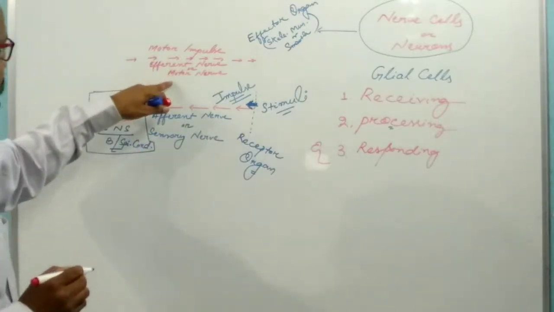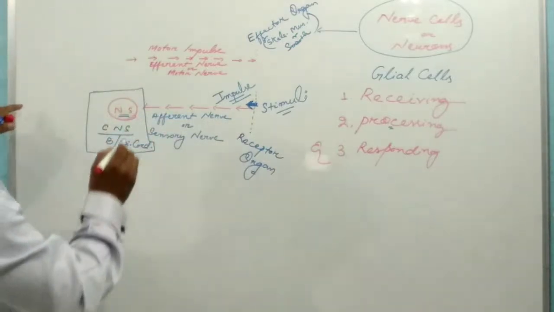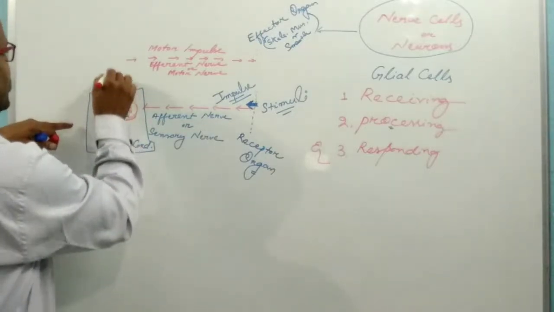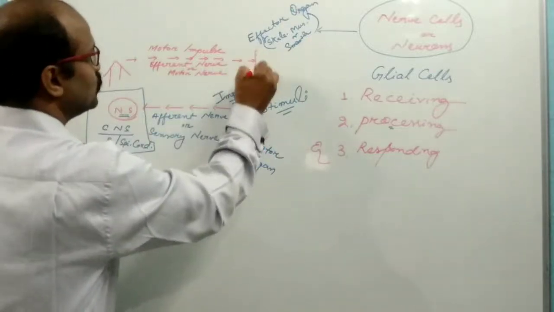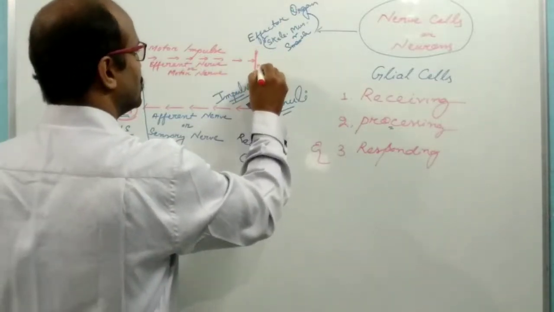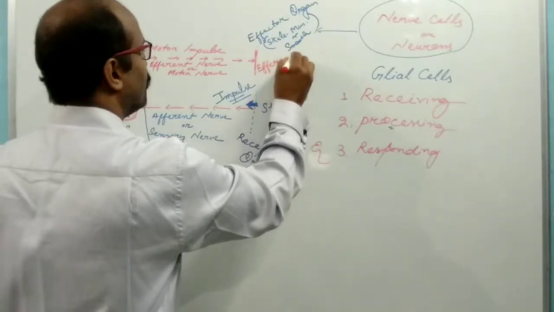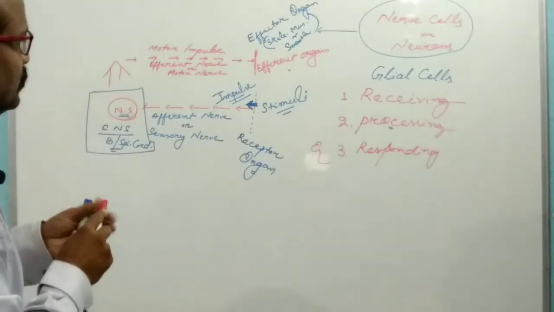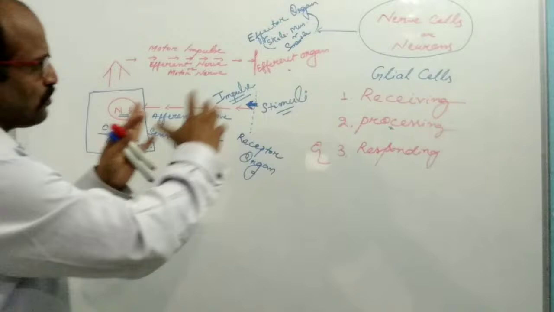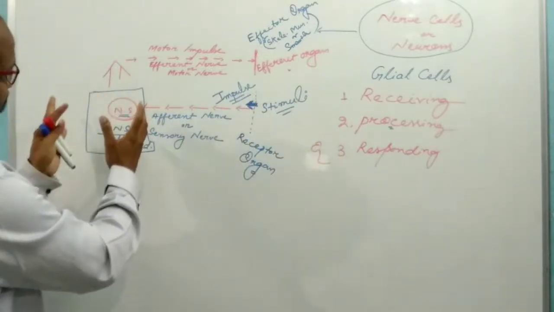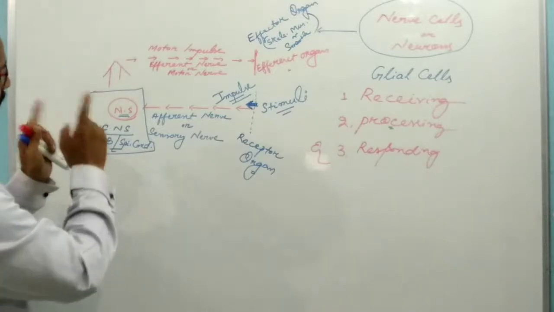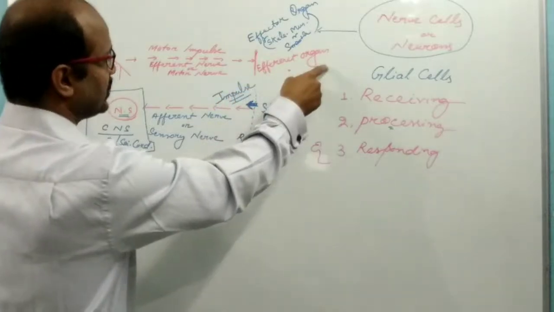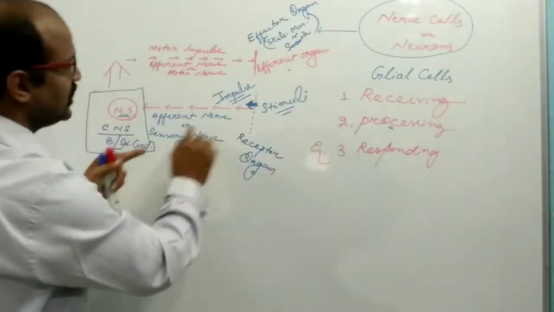So the efferent nerve transmits the motor impulse from the central nervous system to the efferent organ. Such an efferent organ may be skeletal muscles or smooth muscles. After processing, the motor impulse generated inside the central nervous system is conveyed to the efferent organ, and this is known as responding to the stimuli.